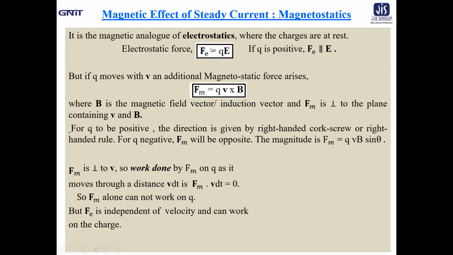So from this point onwards, we will start comparing electrostatics and magnetostatics wherever it is applicable.